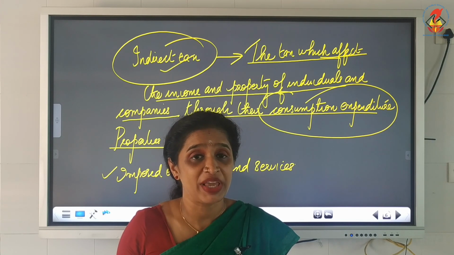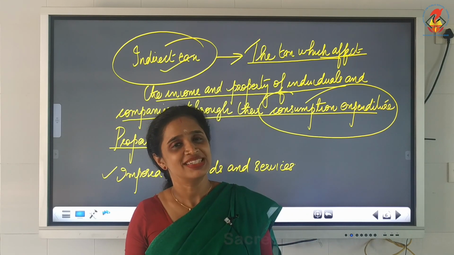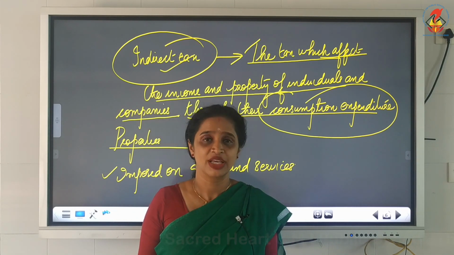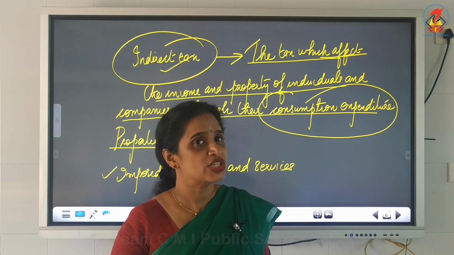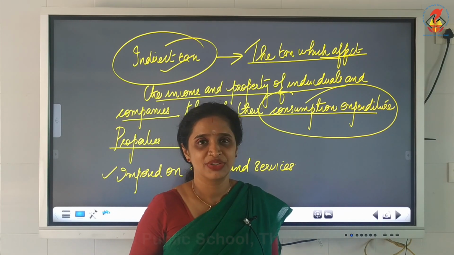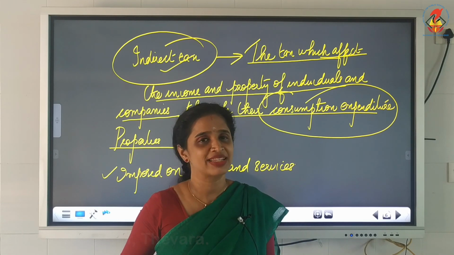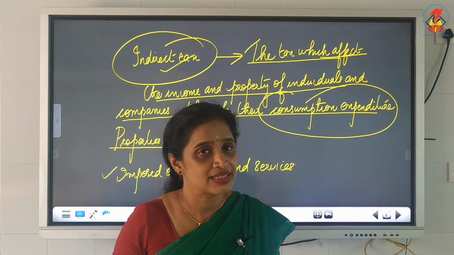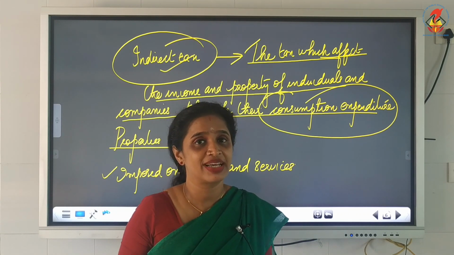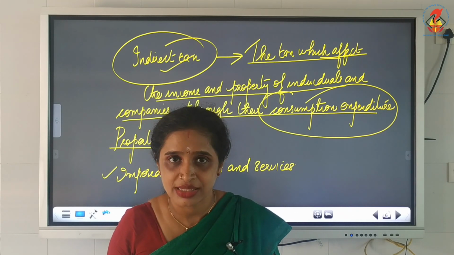So who is paying the tax indirectly? The consumers in the market. So the burden is shifted from one person to the other person. When you buy that particular product, you are paying the tax indirectly. That kind of tax is known as indirect tax. Sales tax is the best example for indirect tax. Now all these are clubbed together under GST.